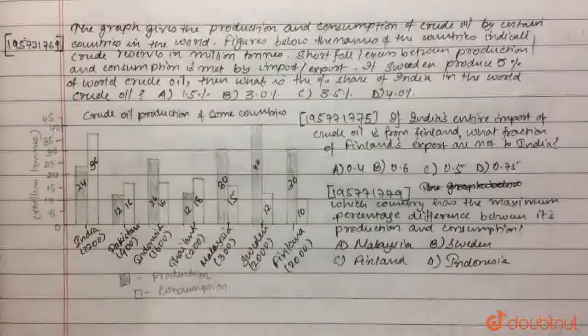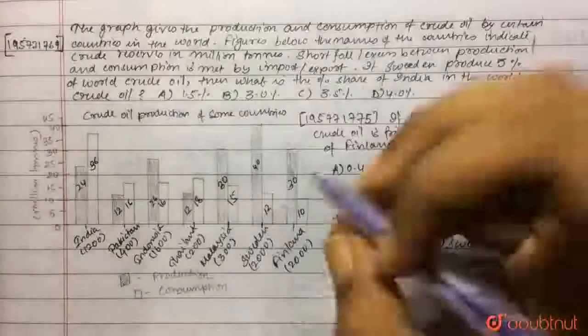So in this question it is said the graph gives the production and the consumption of crude oil by certain countries in the world. Figures below the names of the countries indicate crude reserves in million tons. Shortfall or excess between production and consumption is made by import or export. If Sweden produces 5% of the world's crude oil, then what is the percentage share of India in the world of crude oil? Okay, so let's see.